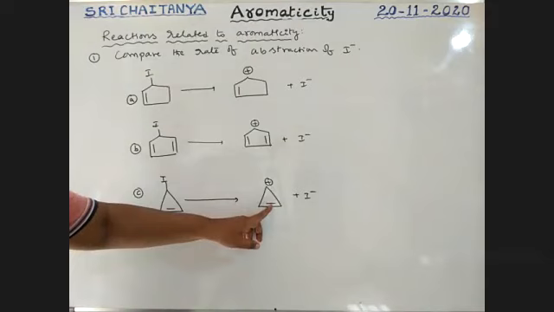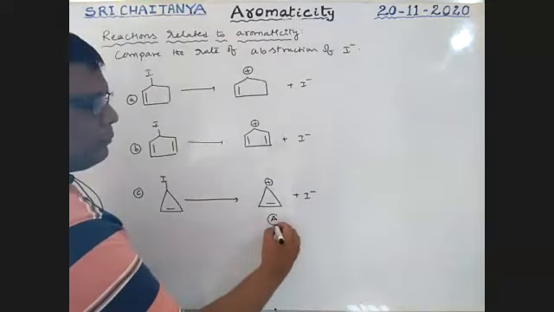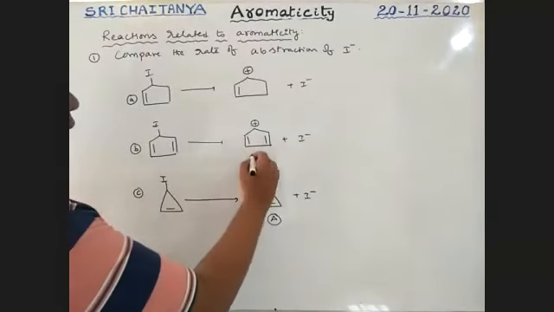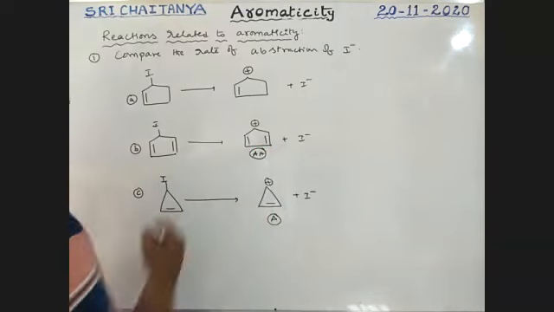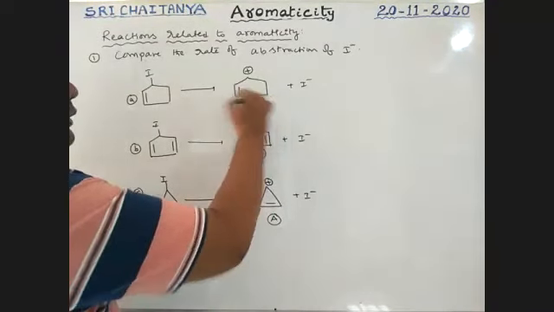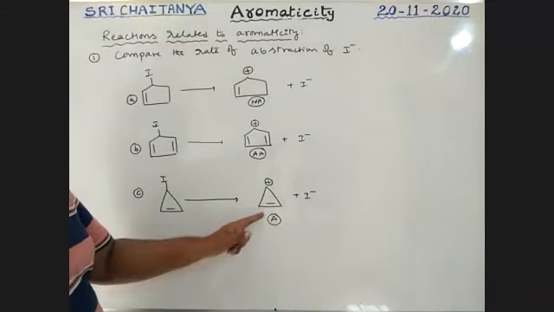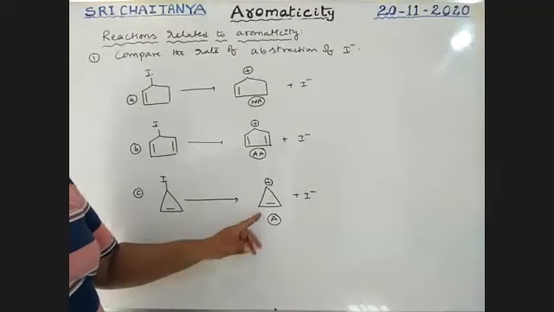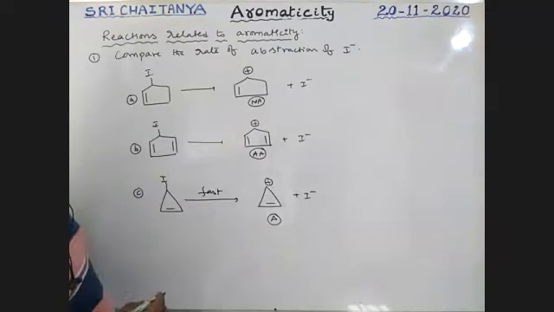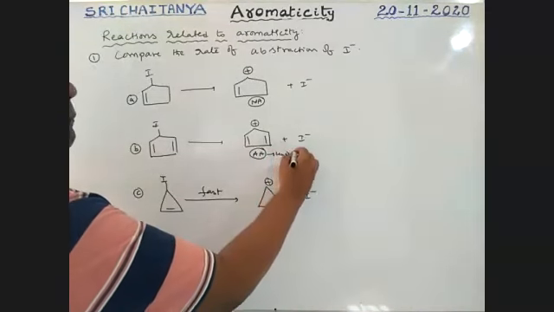See here, boys. It follows the 4n plus 2 pi electron rule. It is aromatic. The product is aromatic. Now it is anti-aromatic. Now it is non-aromatic. So among these products, which one is more stable? Aromatic product or anti-aromatic product? Aromatic product. That means this reaction is fast.